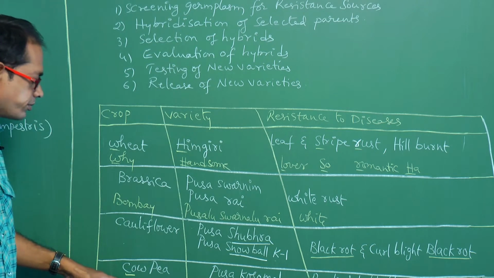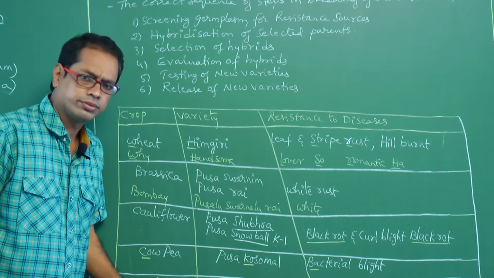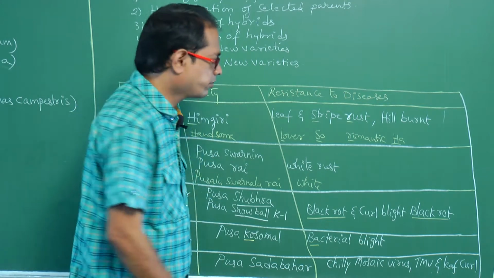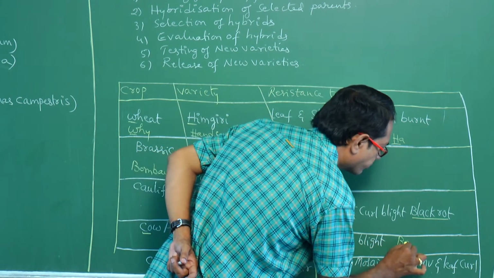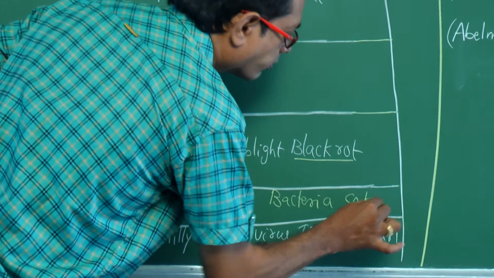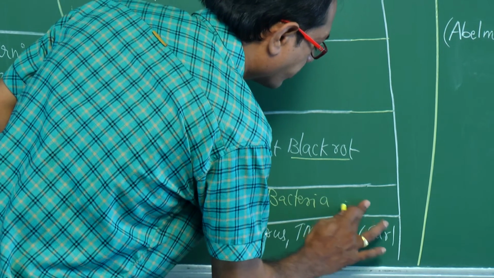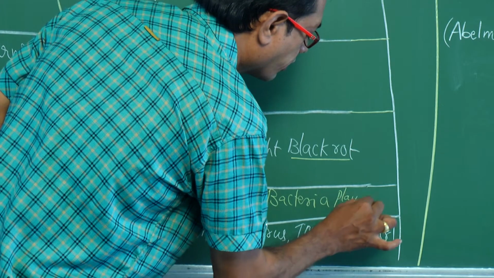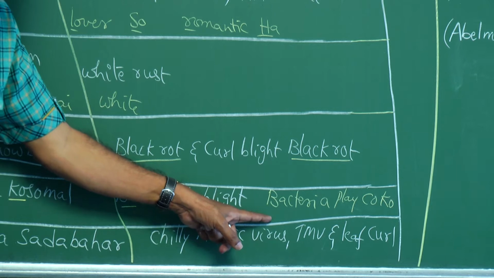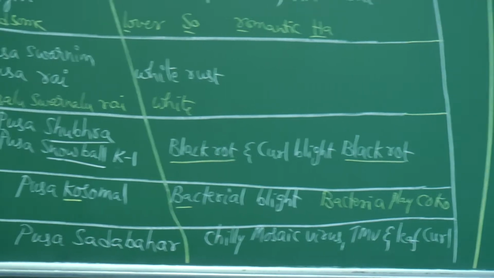And here cowpea variety is Posa komal, resistance to bacterial blight. How can you remember? Bacteria play cocoa. Bacteria means bacterial blight. Co means cowpea.